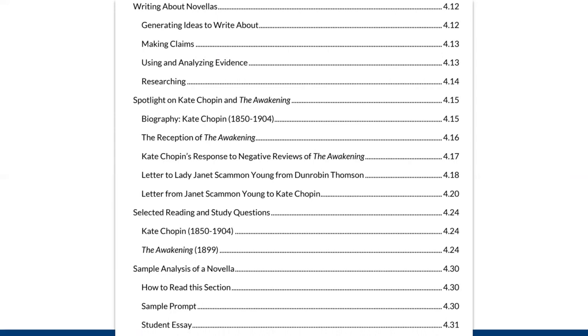And in this sample analysis, secondary sources are included and integrated there for discussion before students ever read the research and writing chapter, or if they are reading it in tandem. Next slide, please.